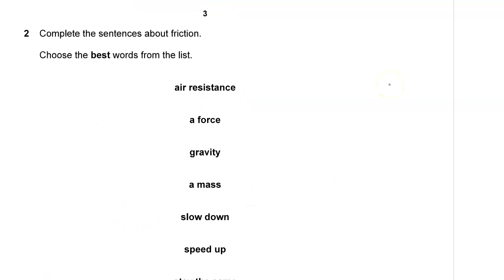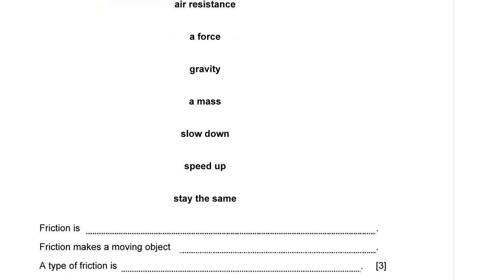Question number 2. Complete the sentences about friction. Friction is a force that opposes motion. Choose the best words from the list. Of course, we have air resistance, a force, gravity, a mass, slow down, speed up. We have stay the same.